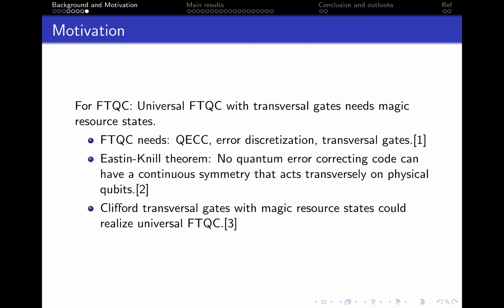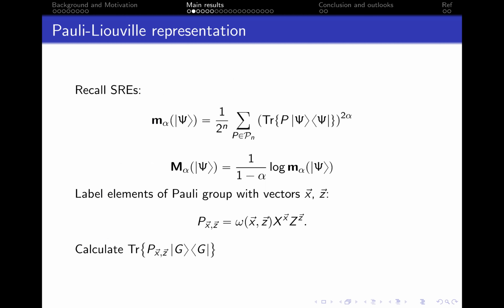First, for an arbitrary given hypergraph state, we provide a method to calculate its stabilizer Renyi entropy. We recall the definition of it by defining the part inside the log as a lowercase m. We can find that the central task is to calculate those traces of P, as the final line shows. For convenience, we also label P with two binary vectors X and Z.